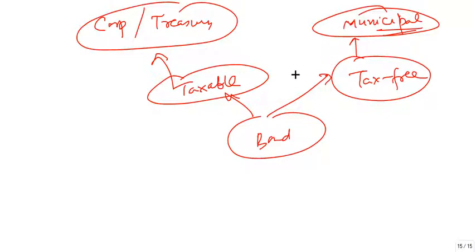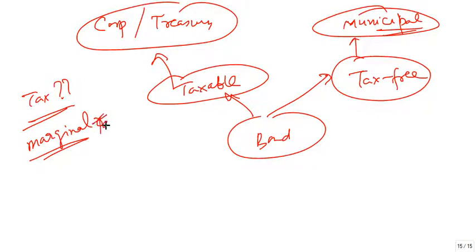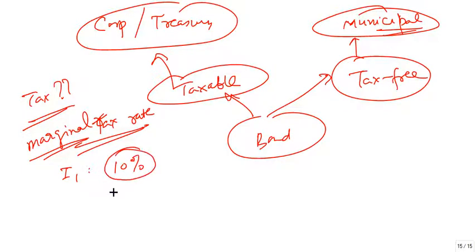If these are taxable bonds, how much tax you have to pay depends on your marginal tax rate. Whatever your marginal tax rate is, you will have to pay tax according to it. Please note that people may be in different tax brackets. Let's say investor 1 is in the 10% tax bracket, so he will pay tax at 10%. If investor 2 is in the 20% tax bracket, he will pay tax at 20%. These other securities are tax free, so you do not have to pay any tax.